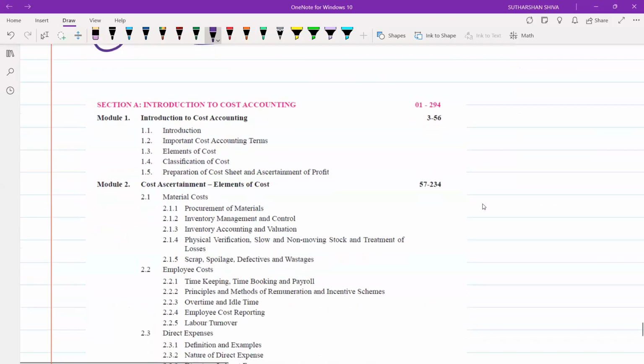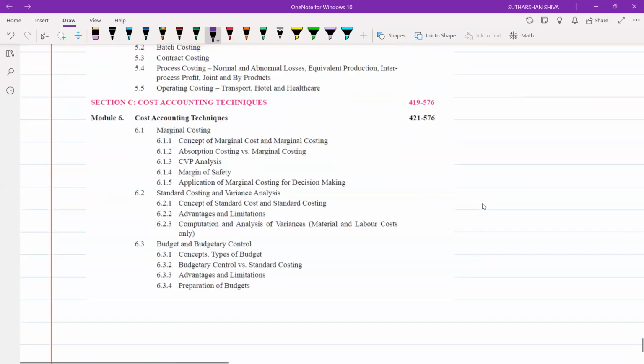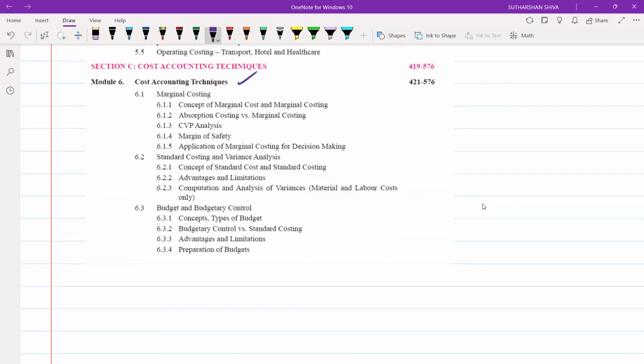There is no vendor, because you will start first with marginal costing, then you will move on to standard, then you will move on to budgetary control. What I have suggested and what I have learned, what I have expected from my students, both are different. I will study first standard costing, then move on to marginal, then come back to budgetary. What you can do is the same order: marginal costing, standard variance, and budgetary control.